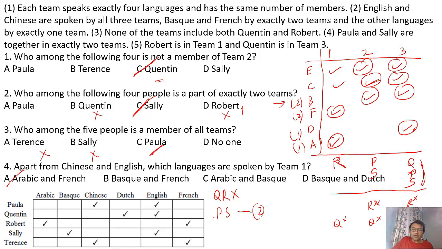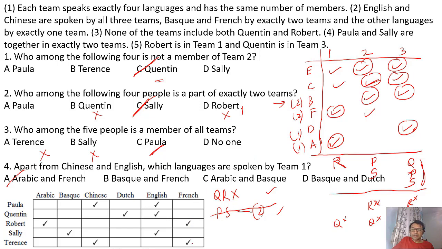Now what else is given? We have done TS is 2, this is taken care of. Now Q and R are not in the same team. That too we have already done, so this also is taken care of. So who else is left? If you look at it, they have very clearly mentioned Arabic in 1 team is gone, Dutch in 1 team is gone, French has to be in 2 teams, and the second team has to be team 2 because team 2 has 3 languages. French has to be in 2 teams and the second team has to be team 2. Who speaks French?